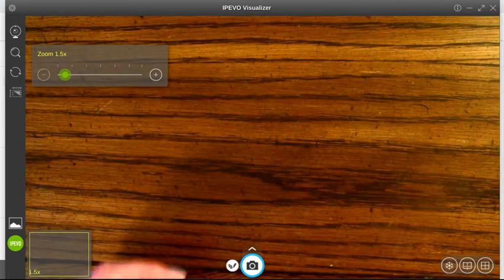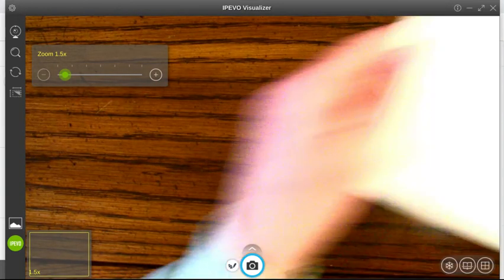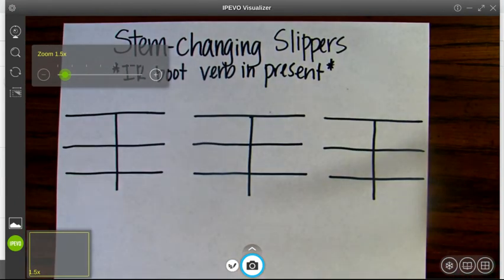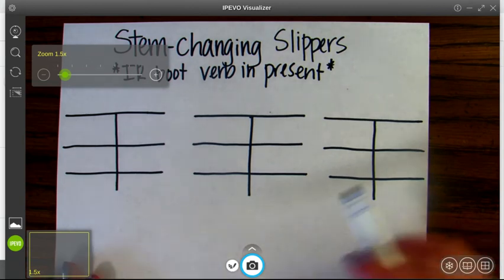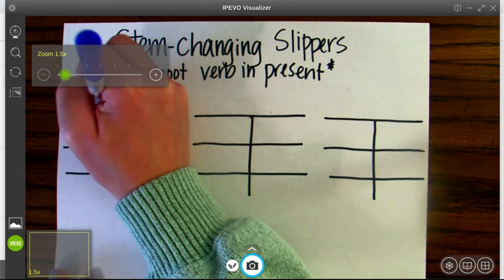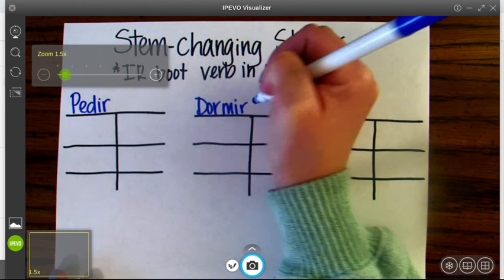And the last thing I want to touch on is I just want to review those stem changing verbs that are slippers in the preterite. Our stem changing verbs that are slippers in the preterite were IR boot verbs in the present. So that should help you remember them. So we have the verb pedir, we've already used. Dormir, you should know because you've used it since Spanish 1. And divertirse.